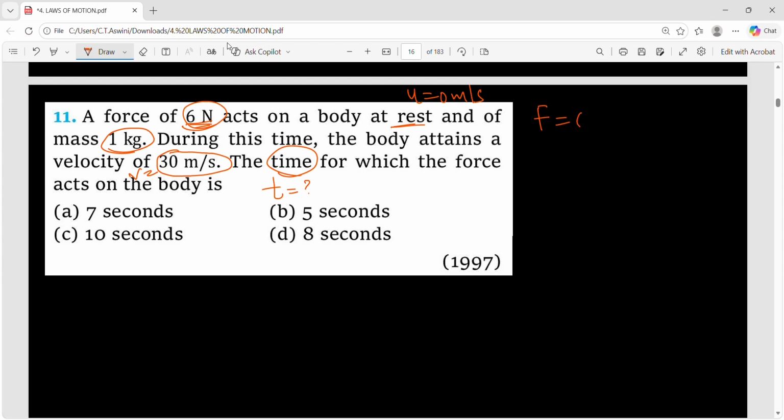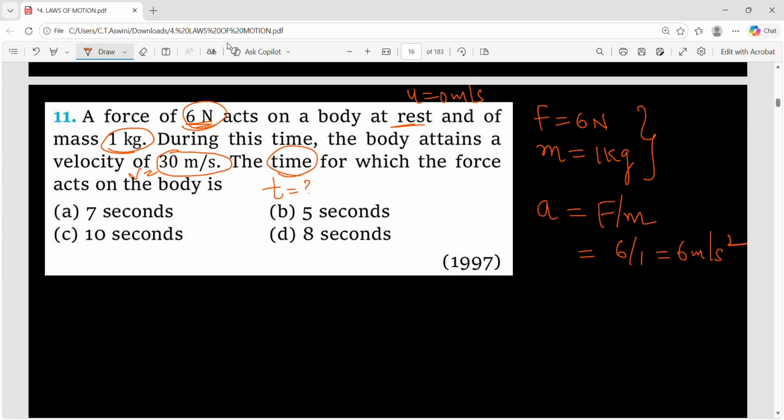See, F value is given, 6 newtons. m value is given, 1 kg. So from this data, find out acceleration. What is acceleration? F upon m. So F is 6, mass is 1. So what is acceleration? 6 meter per second square. First step, is it clear?